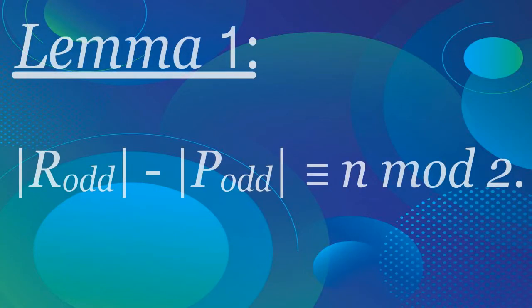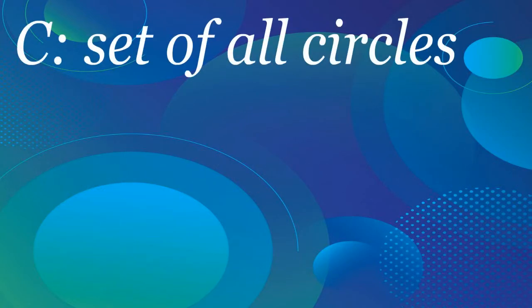Hence, to prove our main assertion, all we need is to prove lemmas 1 and 2. Let us start with lemma 1, and show that the number of odd regions minus the number of odd points is equal to n modulo 2. Let C denote the set of all circles.